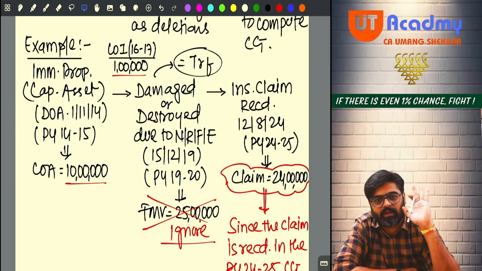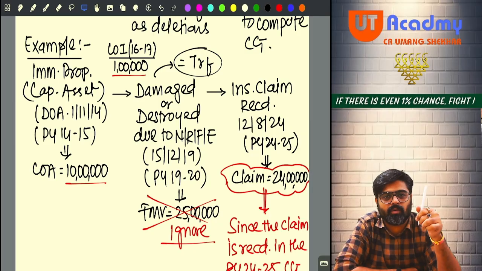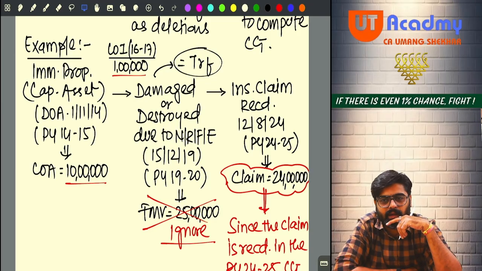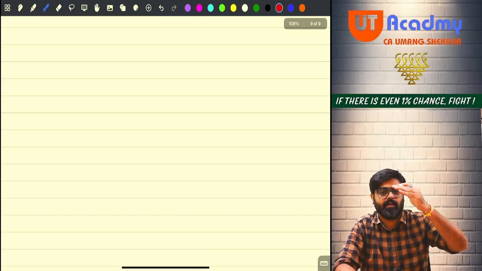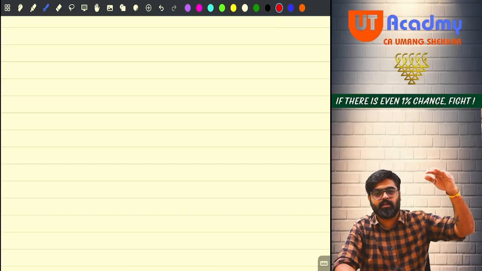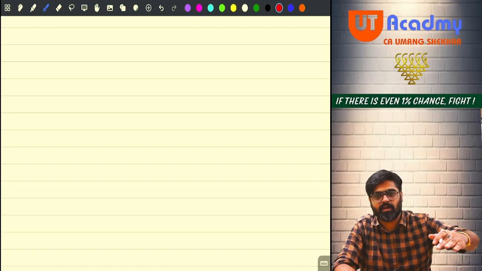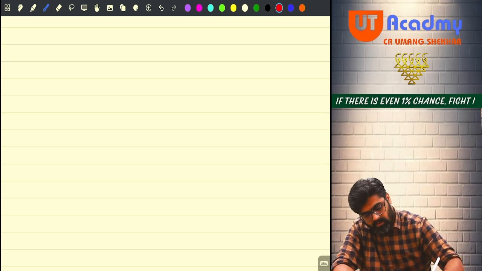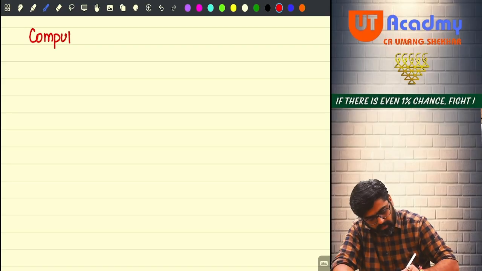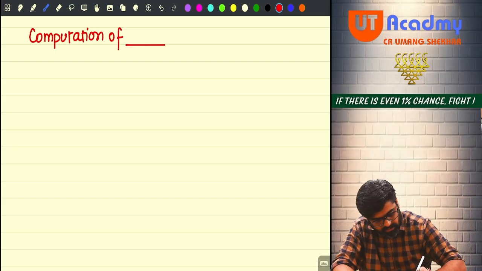Now, the entire question we have understood. Now we are supposed to compute the capital gain. One by one. You will write the name of the assessee, status, PAN, previous year, assessment year, all these details. Then after that, the first thing you will write will be computation. Computation of what? Dash term